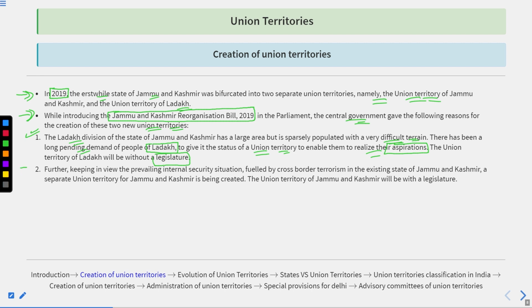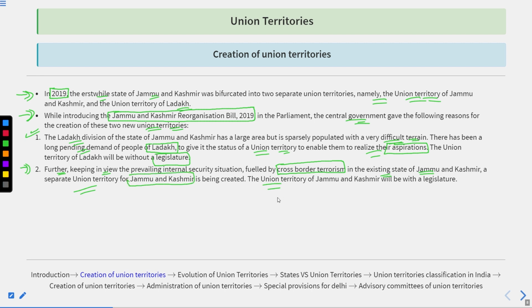Second, keeping in view the prevailing internal security situation, like the terrorism and all, fueled by the cross-border terrorism in the existing state of Jammu and Kashmir, we required a separate union territory for Jammu and Kashmir, okay?